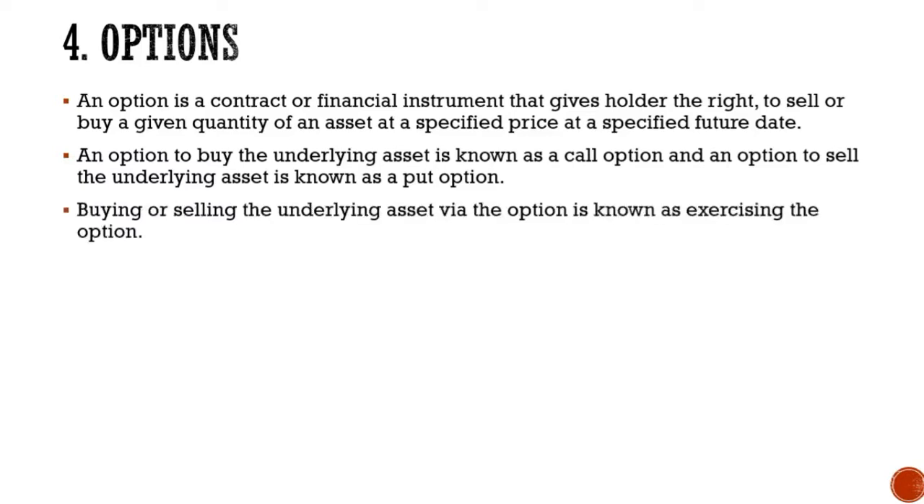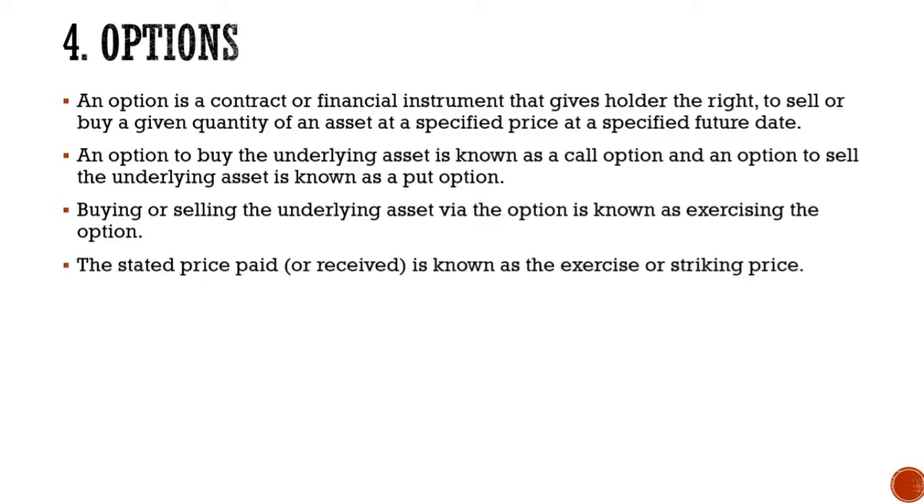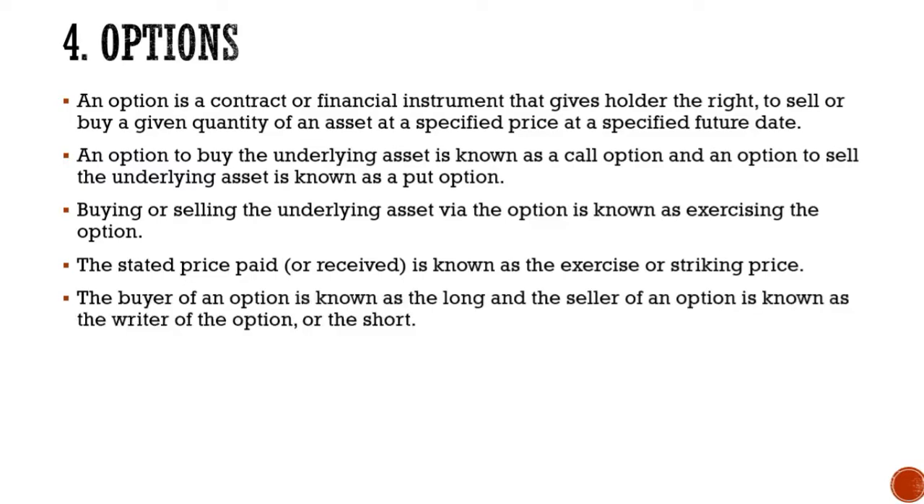Buying or selling the underlying assets via the option is known as exercising the option. So we don't say we are buying or we are selling, we say we are exercising the option. The stated price paid or received is known as the exercise or the striking price. So when we are paying a price or receiving an amount, we say it is a striking price or an exercise price.